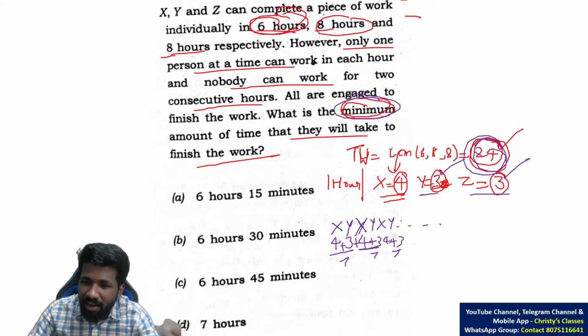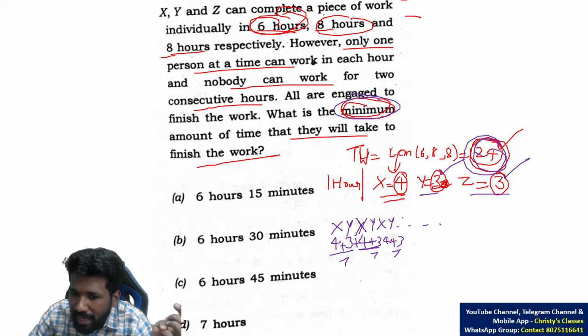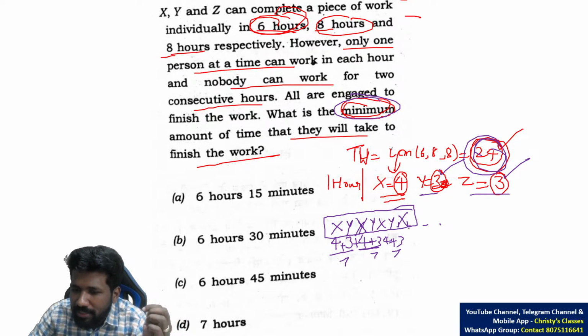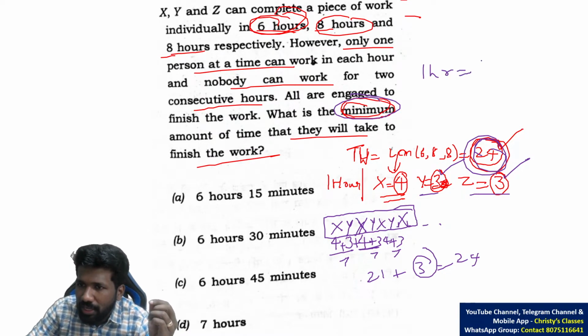Don't say you can add a Y or Z. No, we have to minimize the time. One full hour is not needed actually if you are adding X again. So add X, but don't make X work for 1 hour. Instead, how many hours should X work? 7 plus 7 plus 7 is 21, and 21 plus 3 is 24. For 3 work to be done by X, 1 hour is not needed, because in 1 hour X will do 4 work.